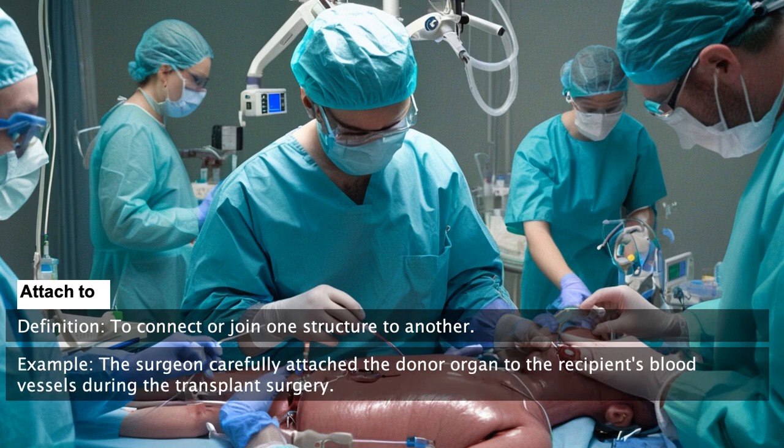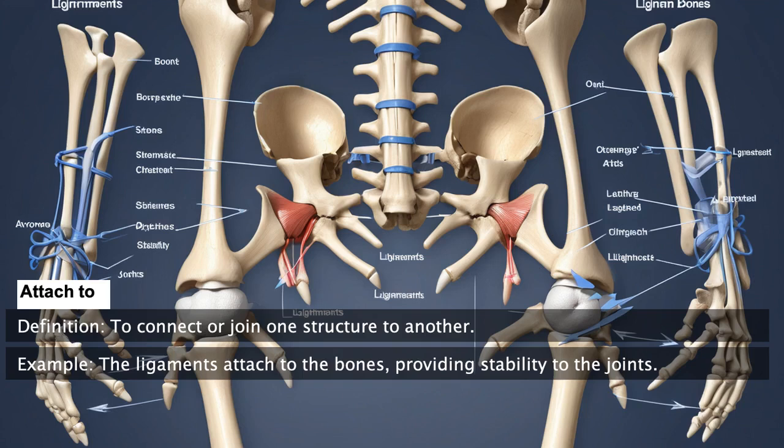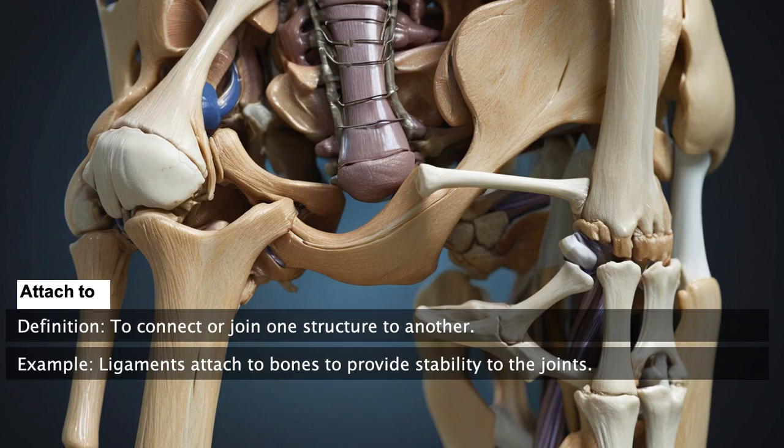The surgeon carefully attached the donor organ to the recipient's blood vessels during the transplant surgery. The ligaments attach to the bones, providing stability to the joints. Ligaments attach to bones to provide stability to the joints.